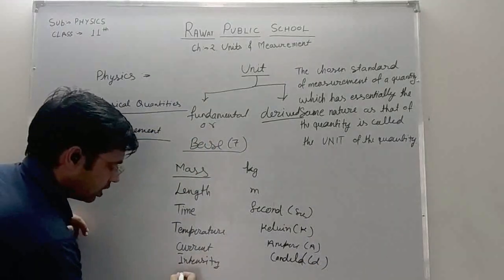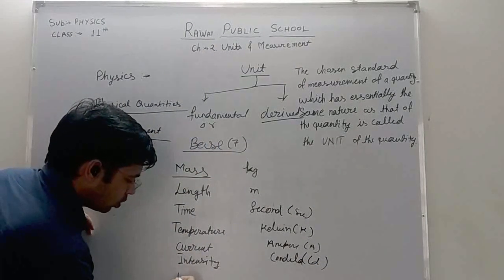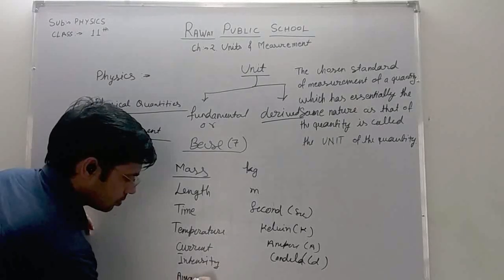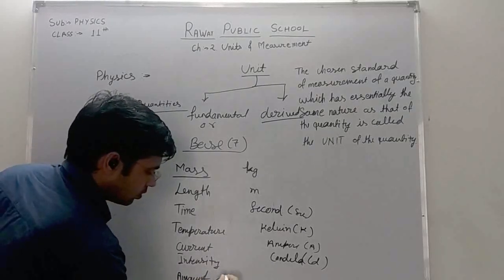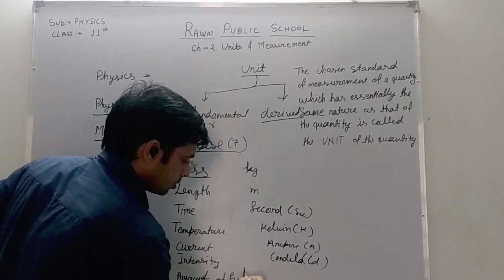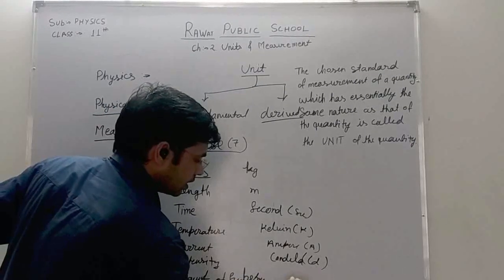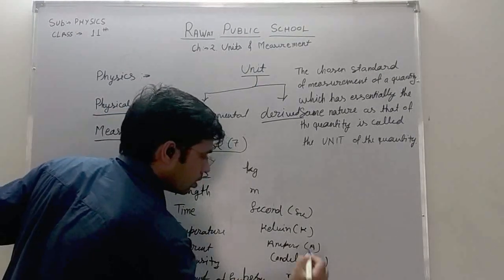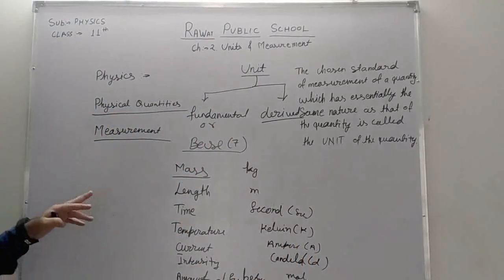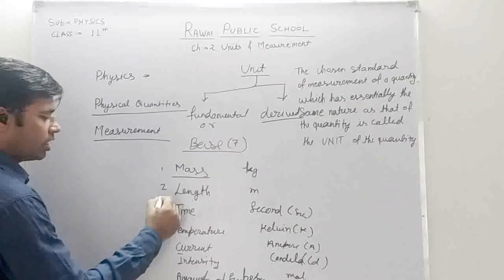And the seventh one is amount of substance, whose unit is mole. All these seven are the fundamental units.